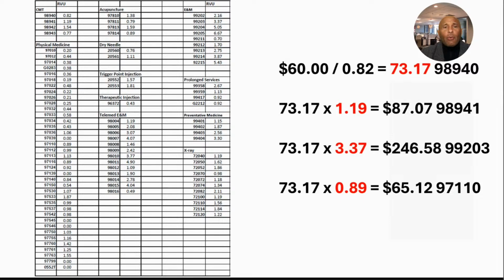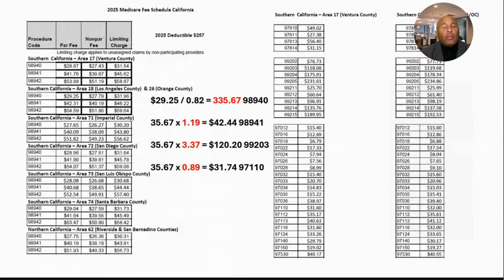So I'm going to give an example here. This is for California, and I'm just showing California only. It could be any state. If you're a network member with me, please contact me. Let's go through this in detail. Let's make sure you understand what to do. But I'm going to take you with the Medicare rates.